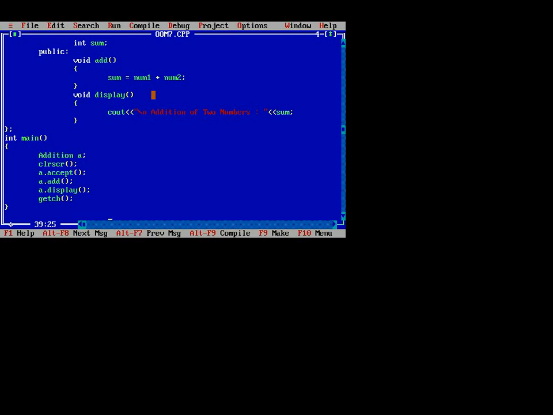The inheritance concept is like that: at the bottom we write the child class, and at the top we write the parent class. The child class accesses the properties and all the behaviors of the parent class. So we create the object of the derived class, or the child class. This is the basic program of inheritance. Now we run this program.